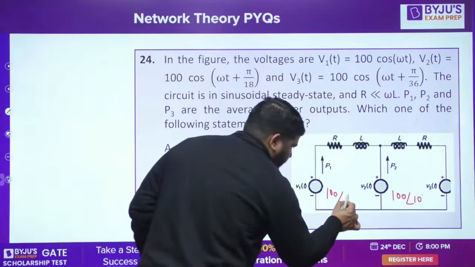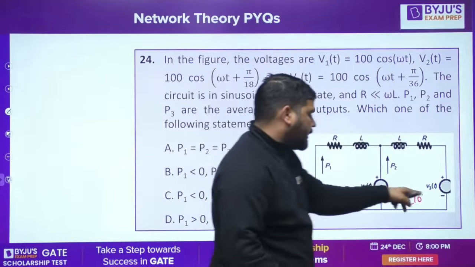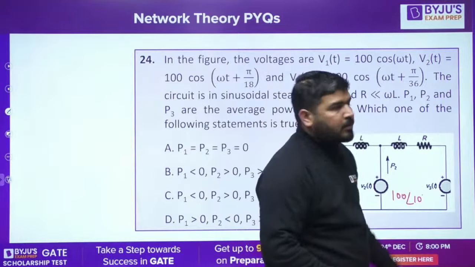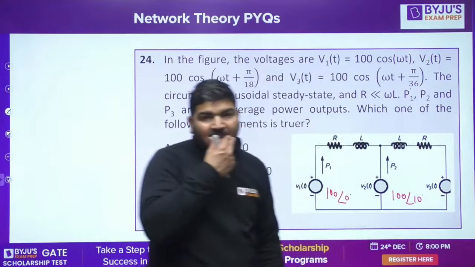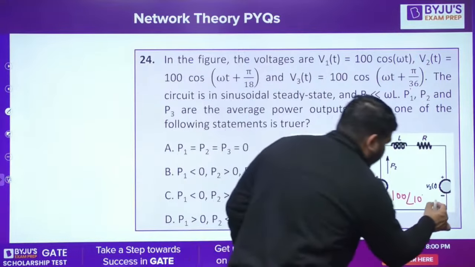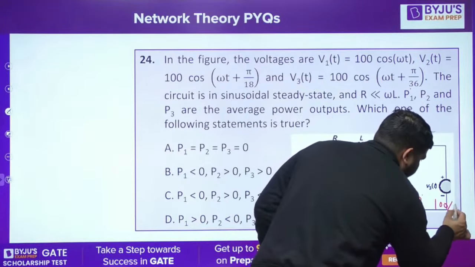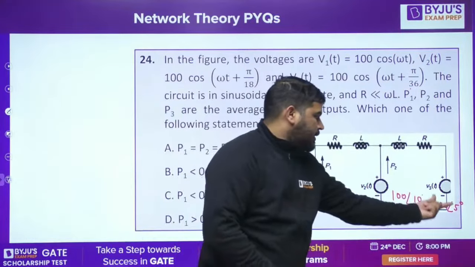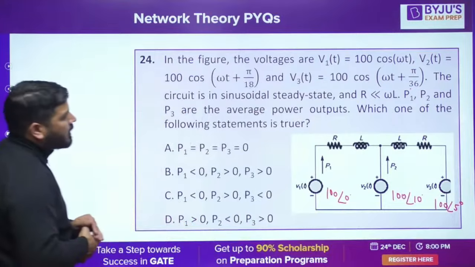Okay, it will be 100 angle 0, and then it will be 100 angle 10, and V3 is 100 angle 5, 180 by 36. If you take 180 by 36, then it will be 5 degree. So 100 angle 5. Fine. Okay. So this is 100 angle 0. This is 100 angle 10. This is 100 angle 5. So now you have 3 voltages.